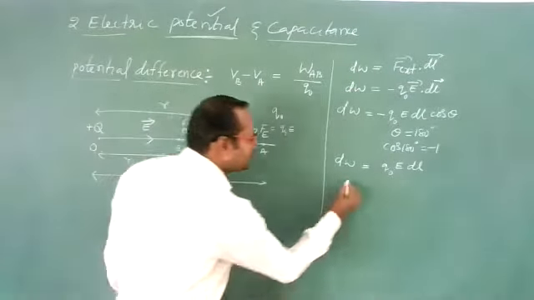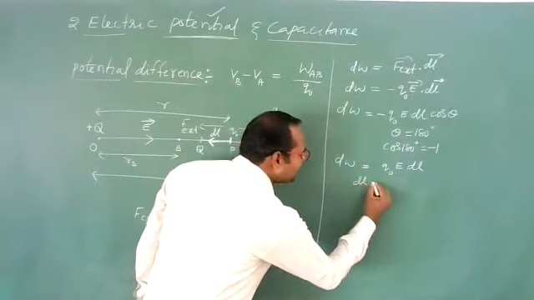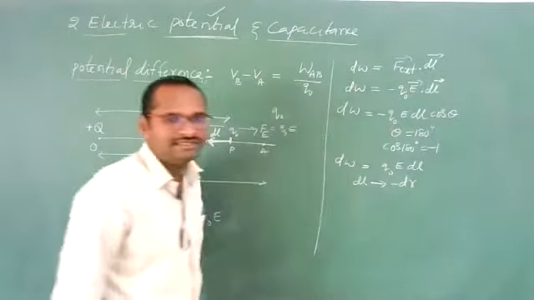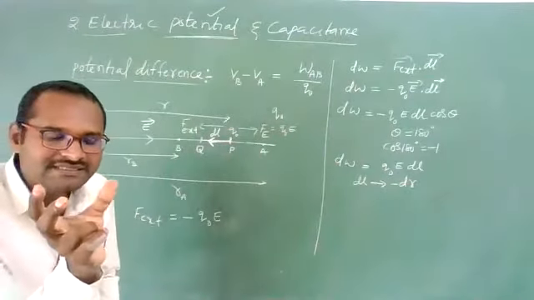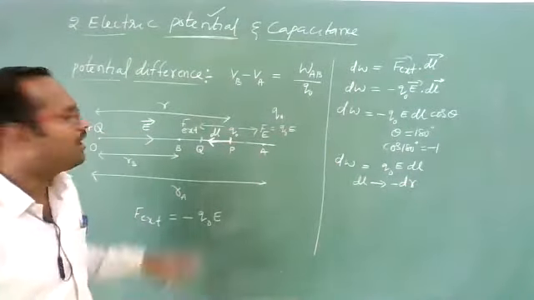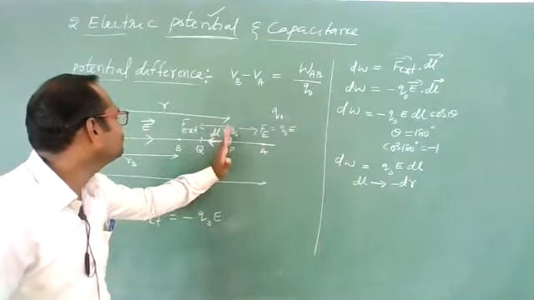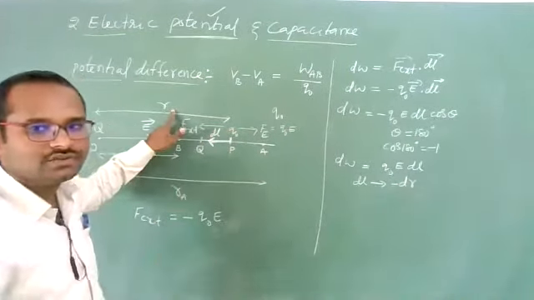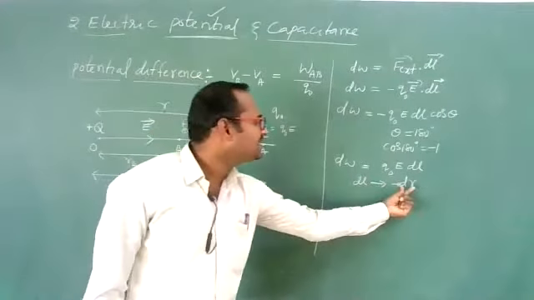That means here we can replace dl with minus dr. Minus dr indicates a decrease in the value of r. As charge Q naught is moving this side, r is decreasing. So we can replace dl with minus dr.